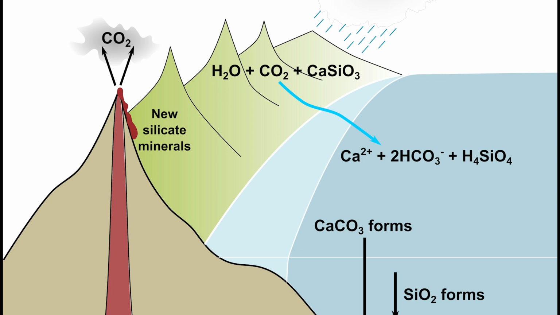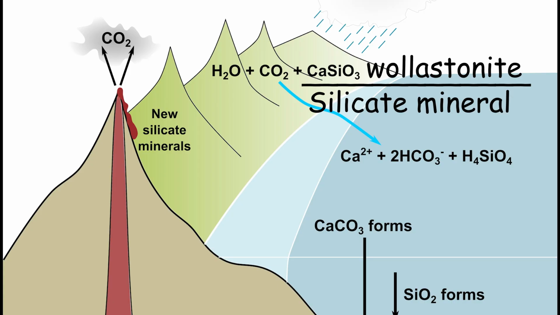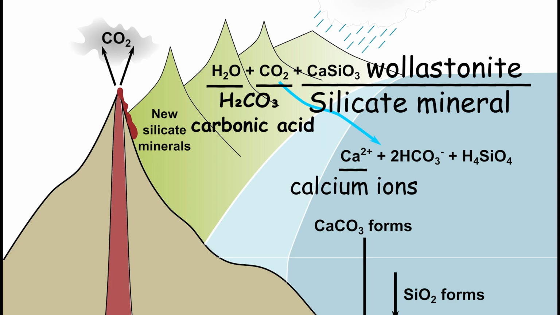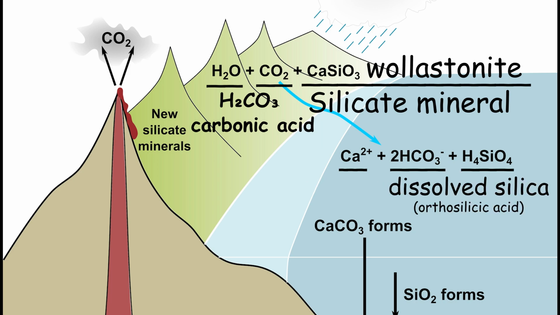By now, chemistry nerds have already recognized that the example type of silicate mineral, detailed in the diagram, is freshly exposed wollastonite. Okay, so here comes the technical bits. Atmospheric carbon dioxide dissolves in water, forming carbonic acid. This weak acid partially separates into bicarbonate and hydrogen ions. When carbonic acid then reacts with wollastonite, the hydrogen ions facilitate a breakdown of the mineral, releasing calcium ions, additional carbonate, and dissolved silica.